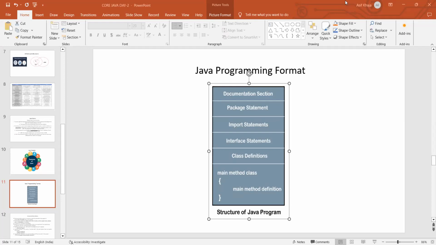Online Java editor. Let us start sharing this screen also. Are you able to see my screen now?